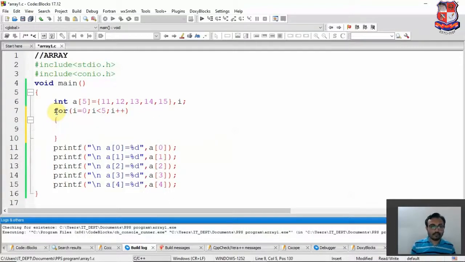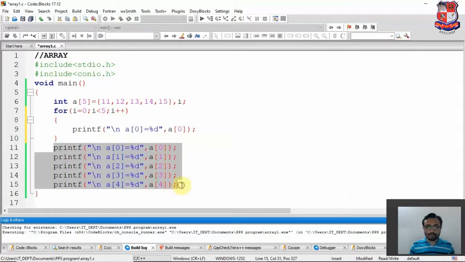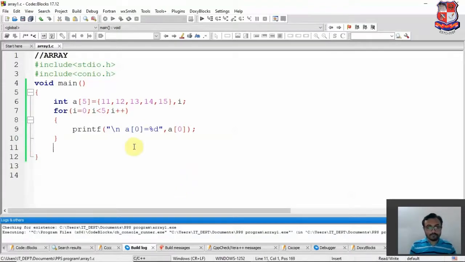and in the curly brackets I will just copy this thing in our code, and we will remove these things. And for this one I will write the ampersand over here, and I will write down the I variable. This I will print over here. It will print the index number over here, and it will fetch the value. So it will automatically detect the values from the I using the for loop, and it will print the values. Okay, the output will be the same, which I have already seen for this one.